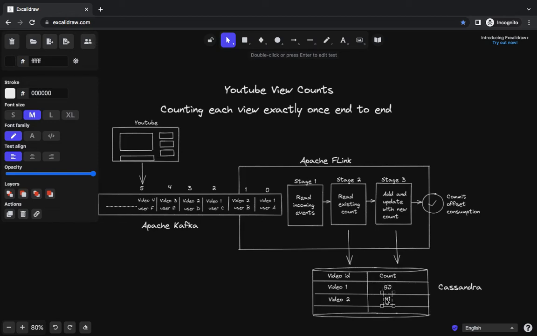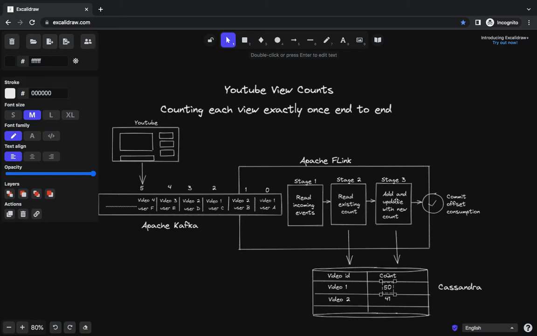So this stage fails. I can't retry this stage because if I retry this entire stage, video 1's count will again get updated. Right? I can't retry this entire stage individually here. So that's a problem. If this stage fails, how can I make sure that I again update the count for video 2, having successfully added the count for video 1? Now that's a problem.